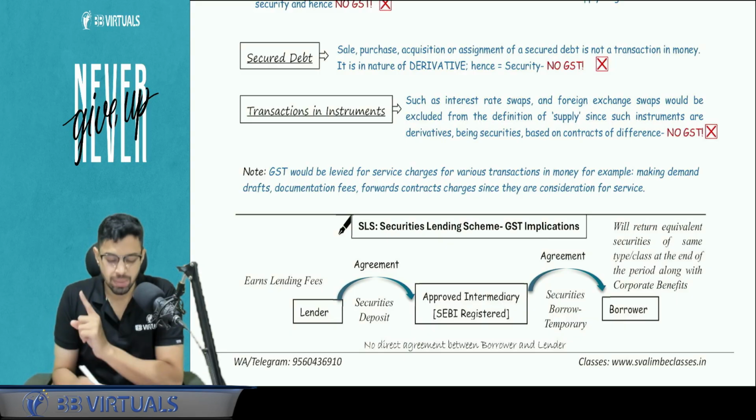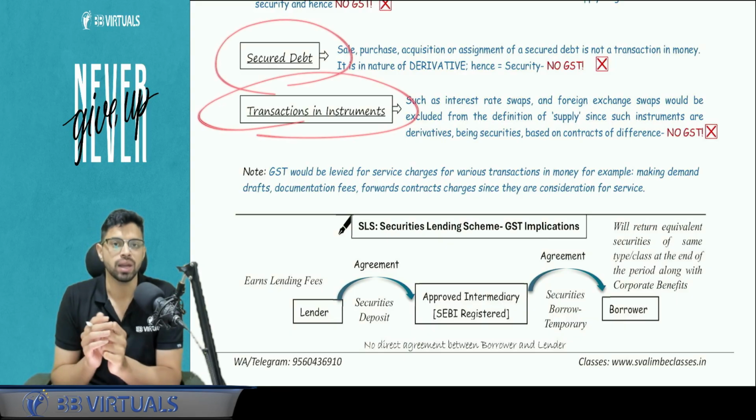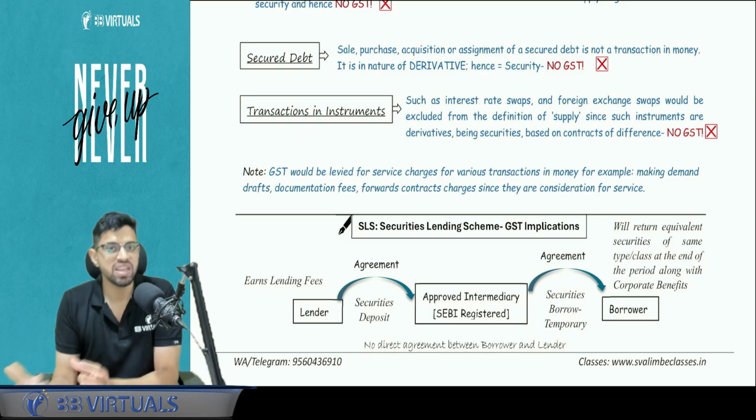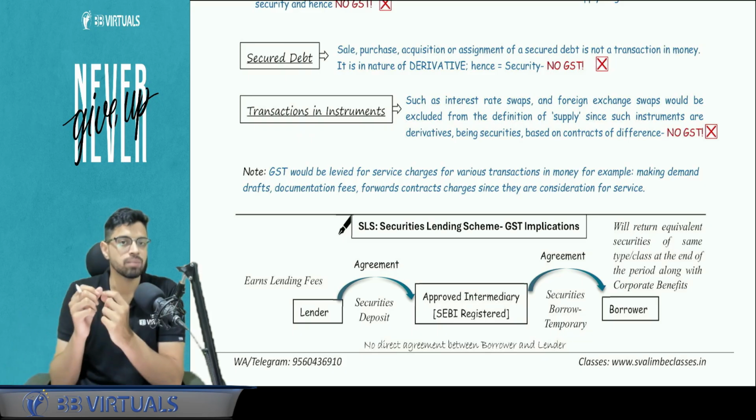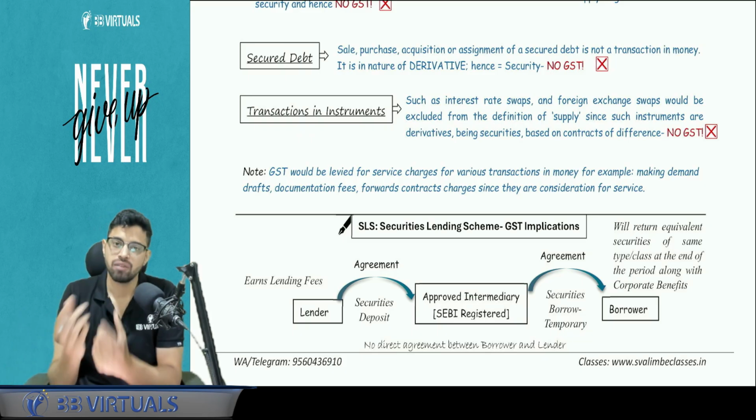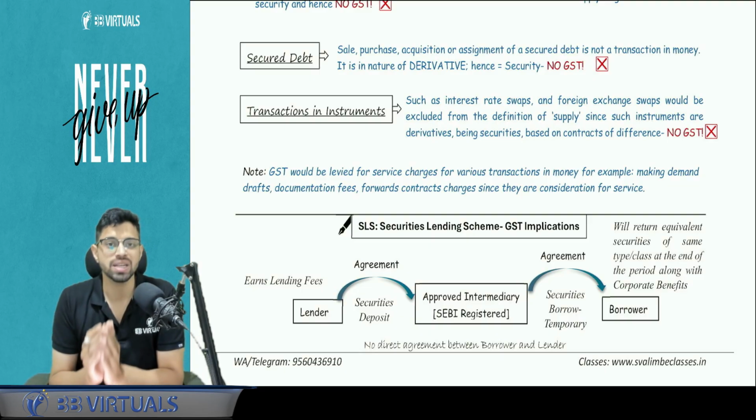But if you are charging something with respect to this debt and instrument, some kind of a side fee, some kind of a convenience charge, some kind of a documentation fee, then that will be considered a part of GST because it is a separate activity for which consideration is charged.